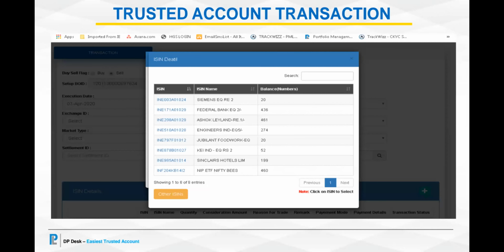Okay, I guess the slide has been inserted wrongly. Like I told you, once you press the yellow button, a screen will display the list of holdings in your account. It would look like this. You just have to select that particular ISIN and it will get copied onto your transaction screen.